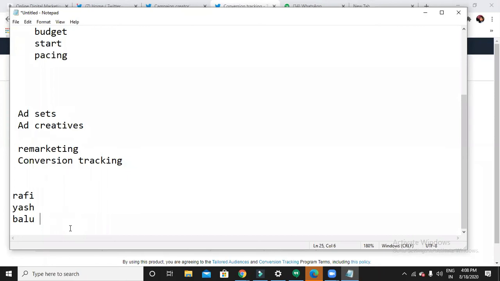So this is how to create the Twitter ads, how to create conversion tracking, and how to create remarketing. All right, is that clear or not, everyone? Okay.